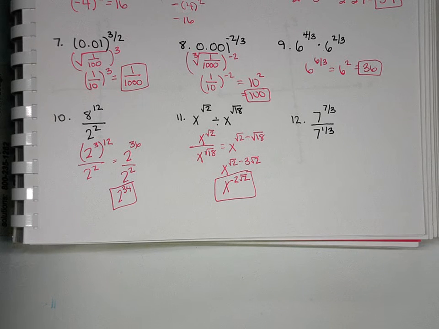And what about 12? What would we do there? Robert? Subtract the exponents.